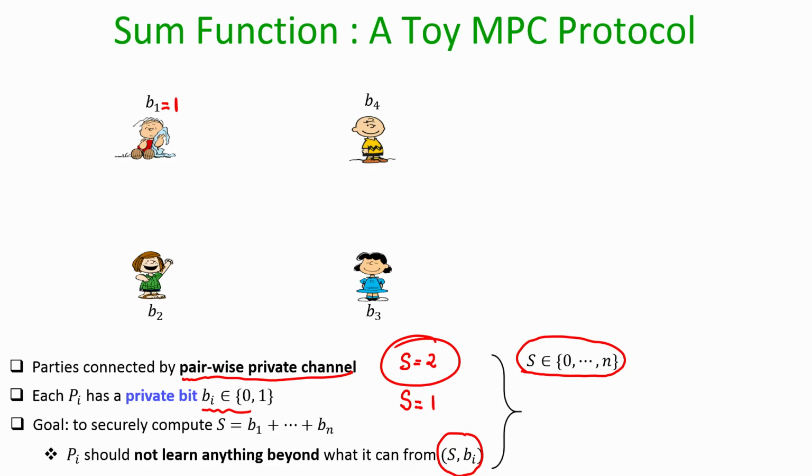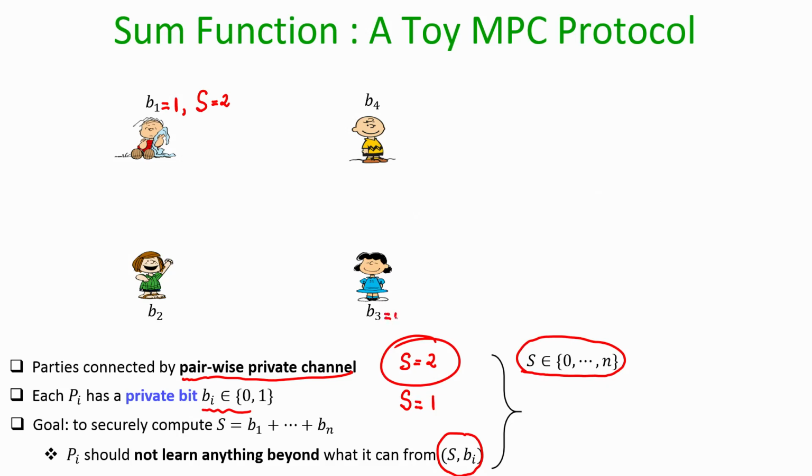That should not be learned, because that is not allowed to be learned from b_1 equal to 1 and S equal to 2. The information that is allowed to be learned is that there is another party, and only one party, who has participated with input 1. But anything additional apart from that should not be learnt in the protocol execution.